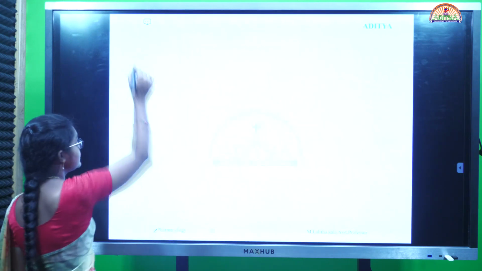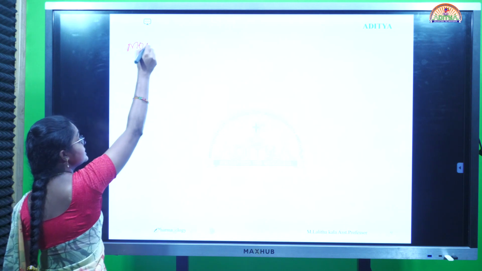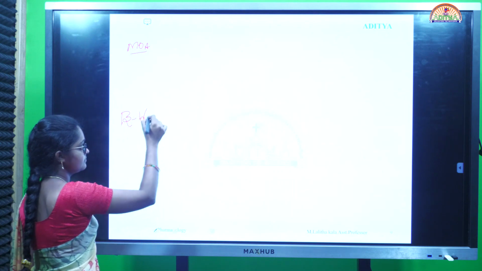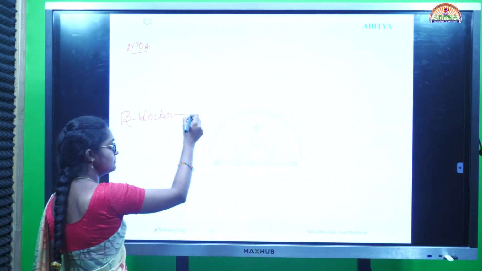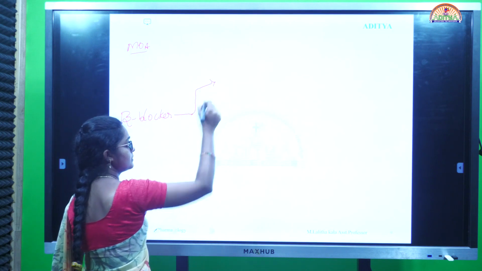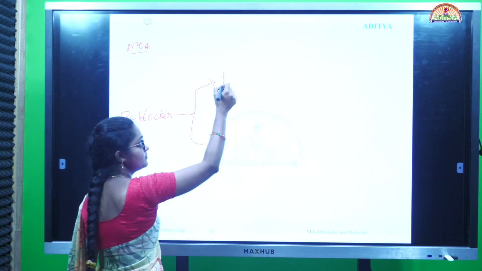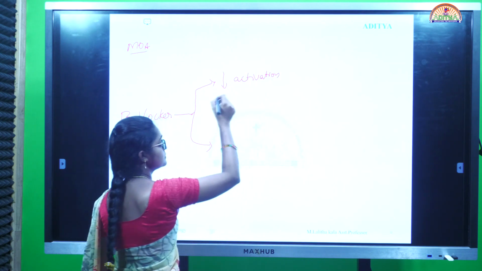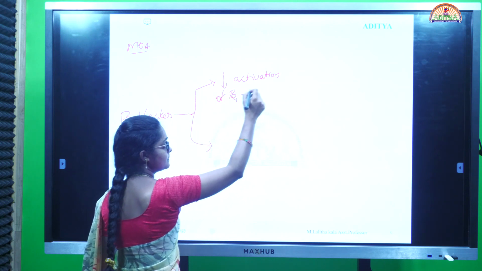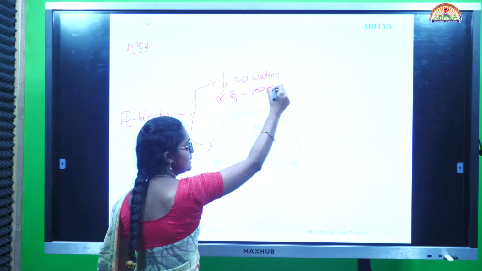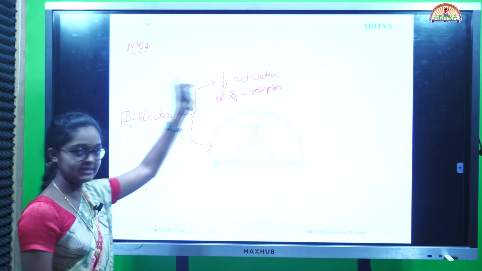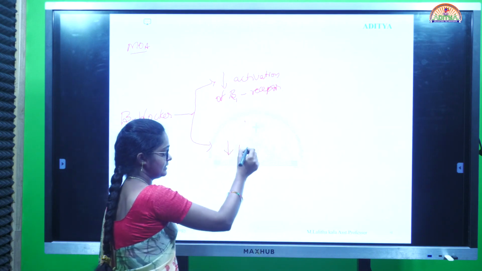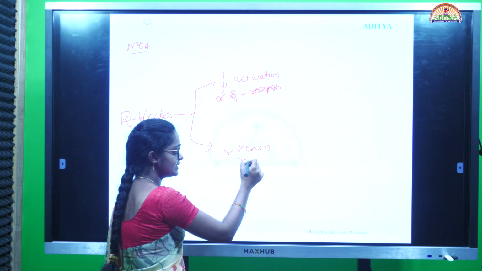Beta blockers decrease the activation of beta-1 receptors in the heart and decrease the renin release.